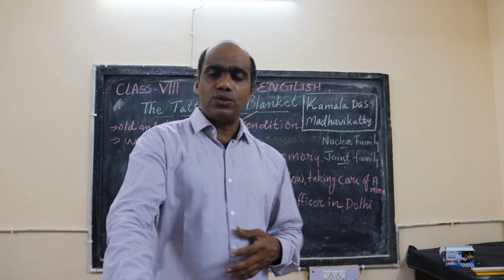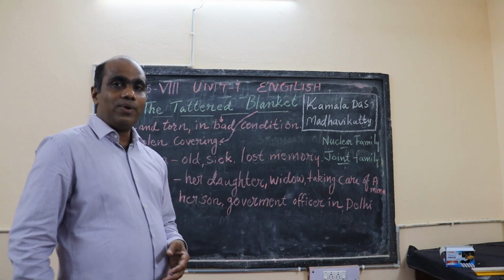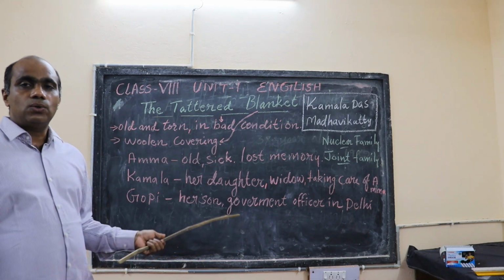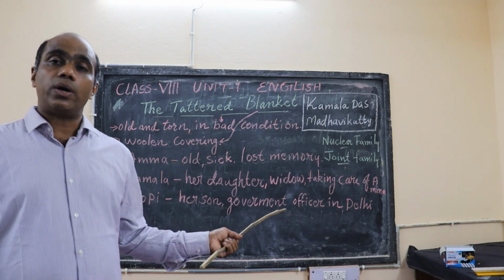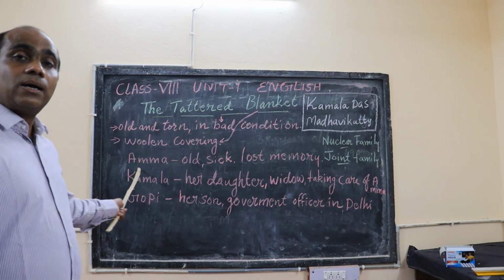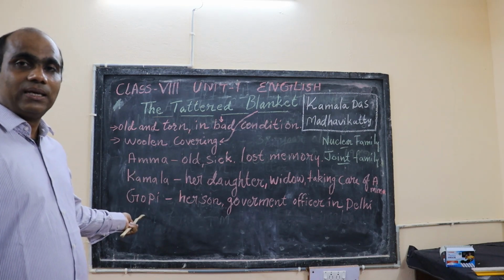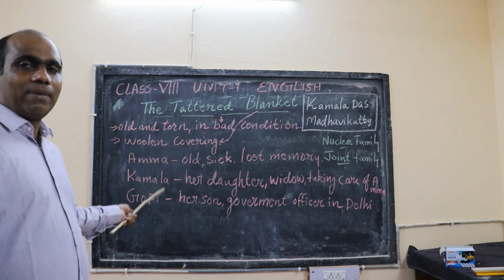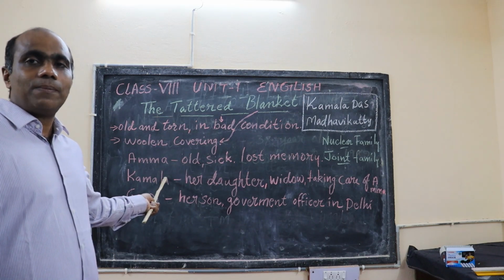Now we are coming to the story, and we have three characters in the story. Who are the three characters? Amma, Kamala, Gopi. Who is Amma?